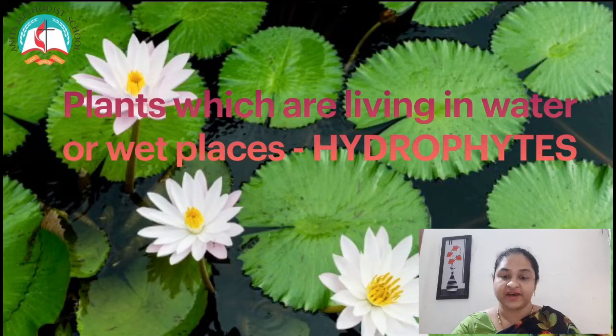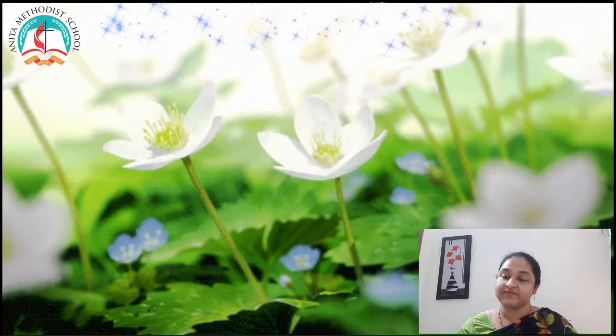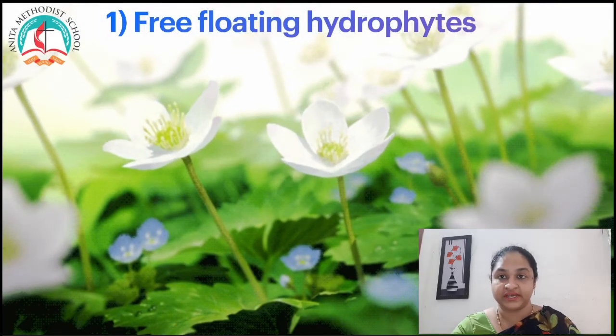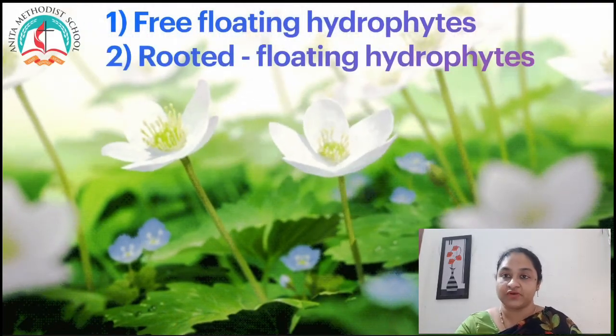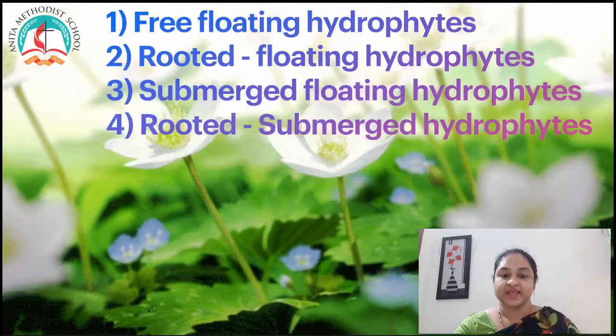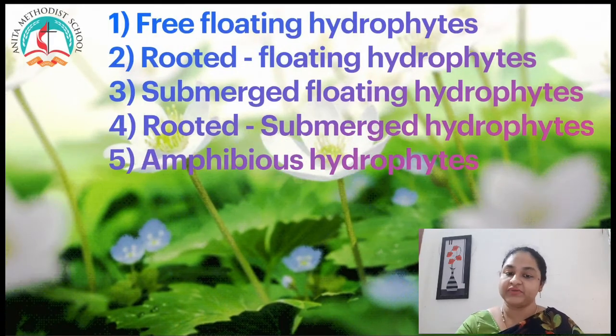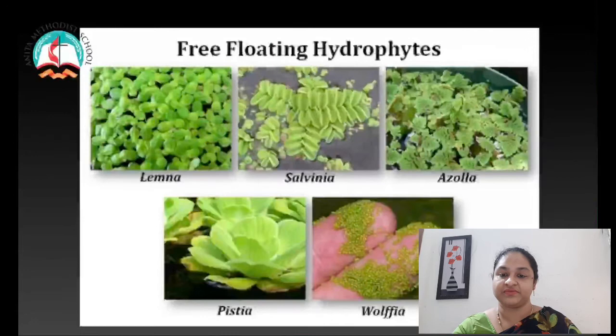In hydrophytes, according to the relationship of the plant to water and air, we subdivide them into free floating hydrophytes, rooted floating hydrophytes, submerged floating hydrophytes, and then rooted submerged hydrophytes. Finally, we will learn about amphibious hydrophytes.